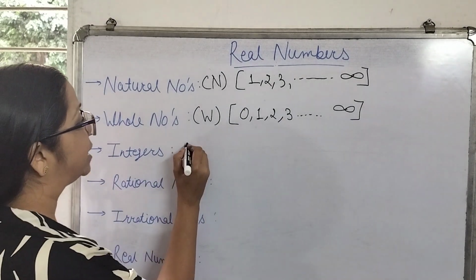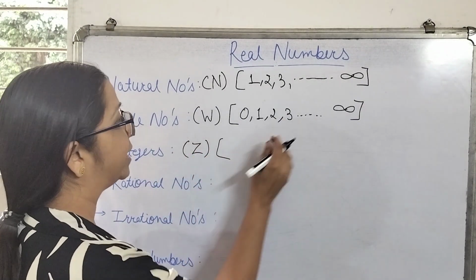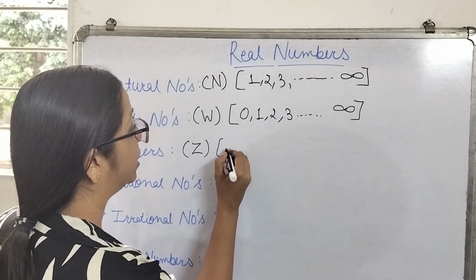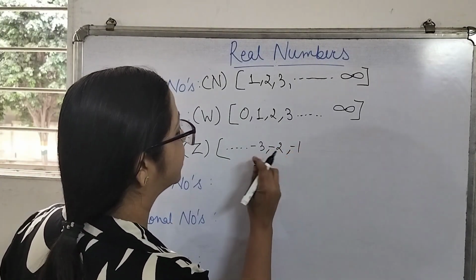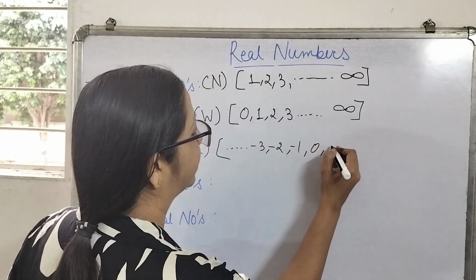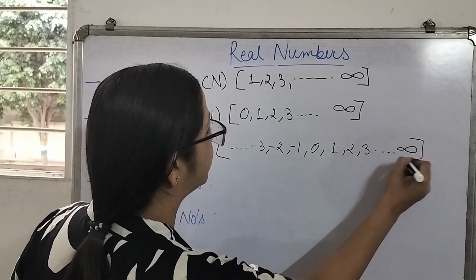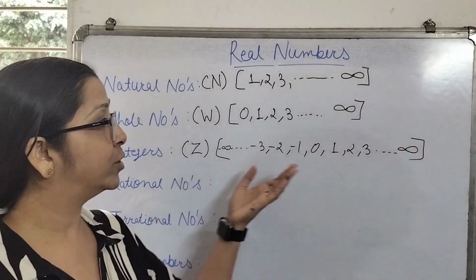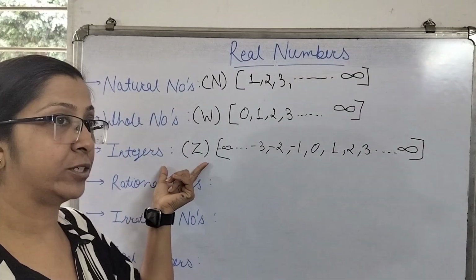Integers. Integers are denoted by capital Z. So when we take the set of whole numbers, that is 0, 1, 2, 3, 4 in the positive direction, and in the negative direction all the negative numbers, that is -3, -2, -1, 0, 1, 2, 3, in the positive direction also till infinite, in the negative direction also till infinite. If we take the group of all these numbers, it is a set of integers.